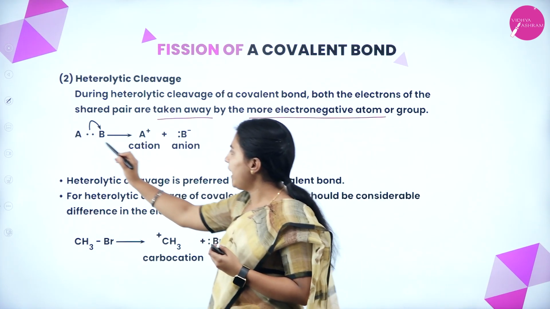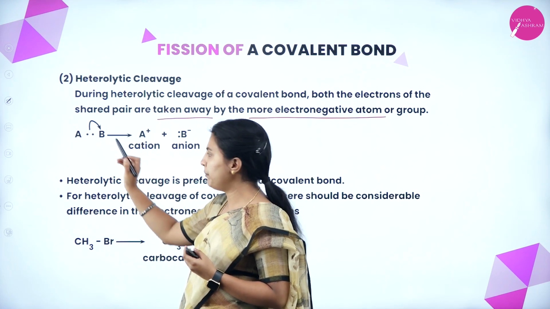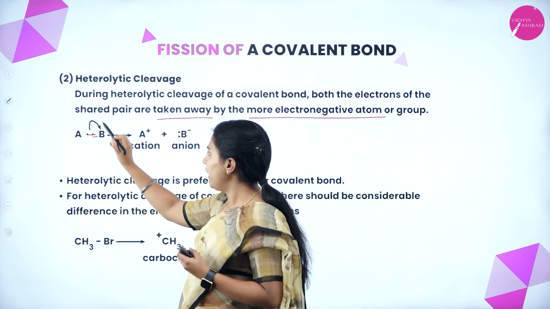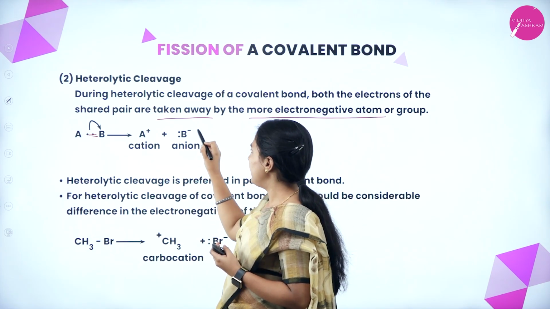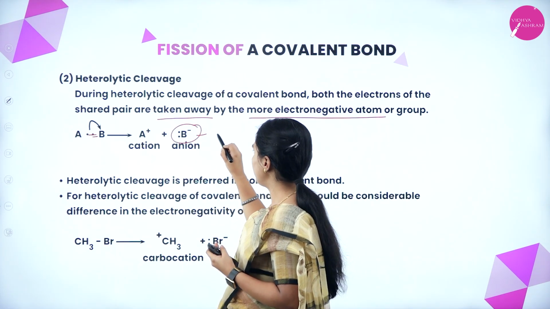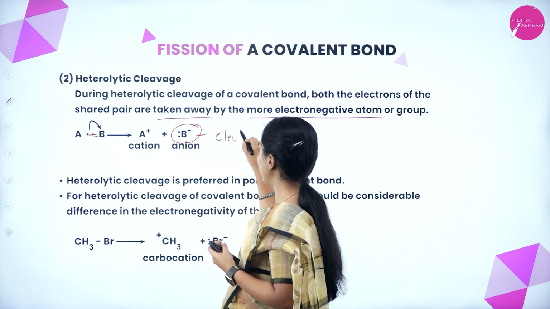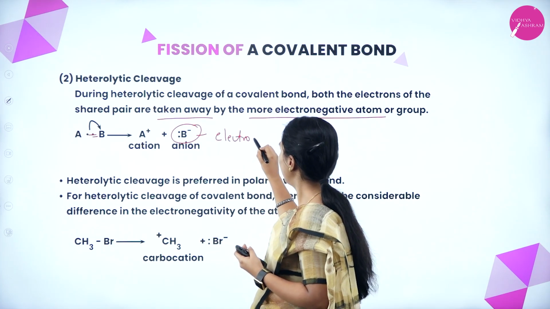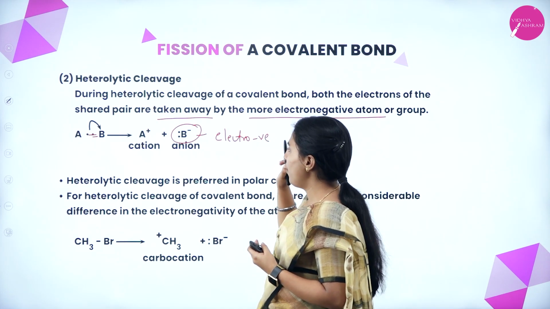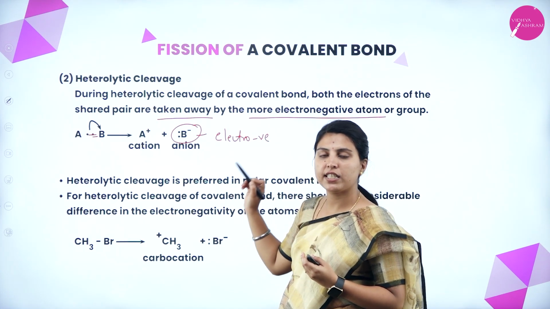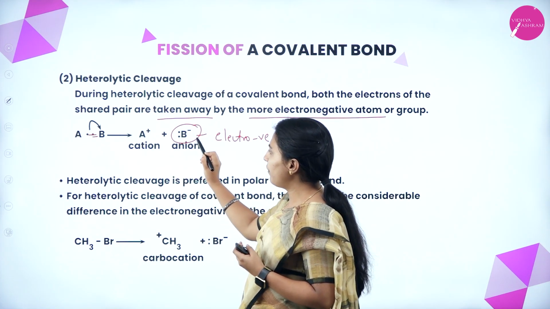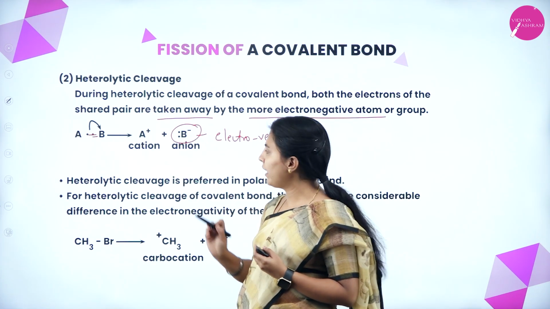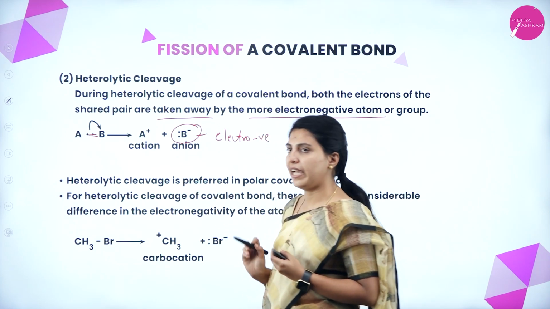See here, A and B is a molecule with a covalent bond in between. If it is broken, think of B as more electronegative. Due to the more electronegative nature of B, both electrons are taken away from A. Then A becomes a cation and B becomes an anion.